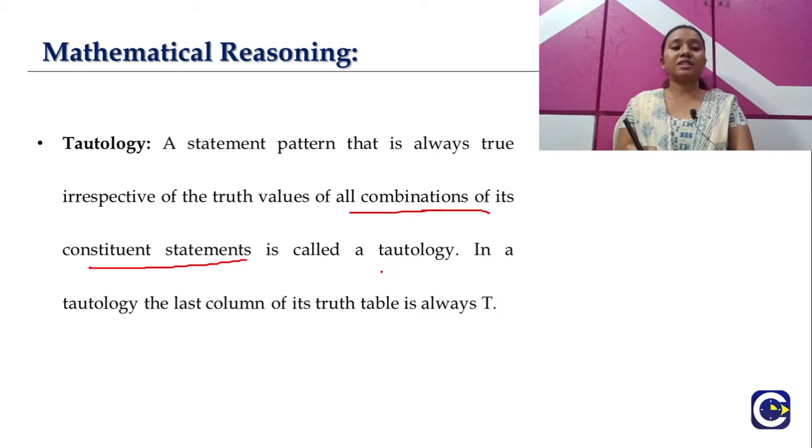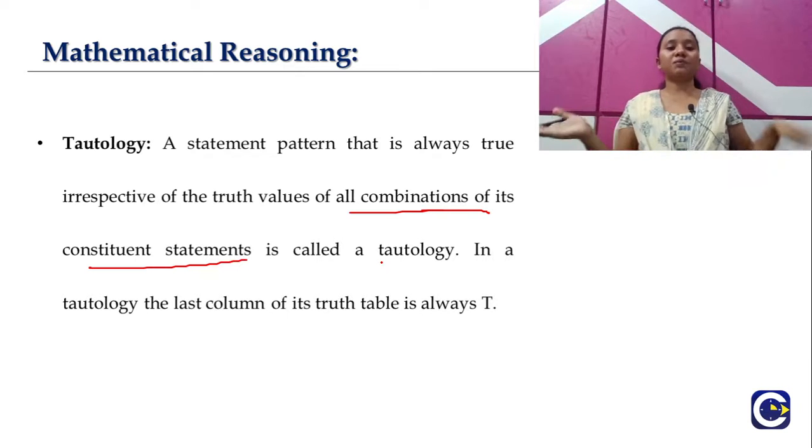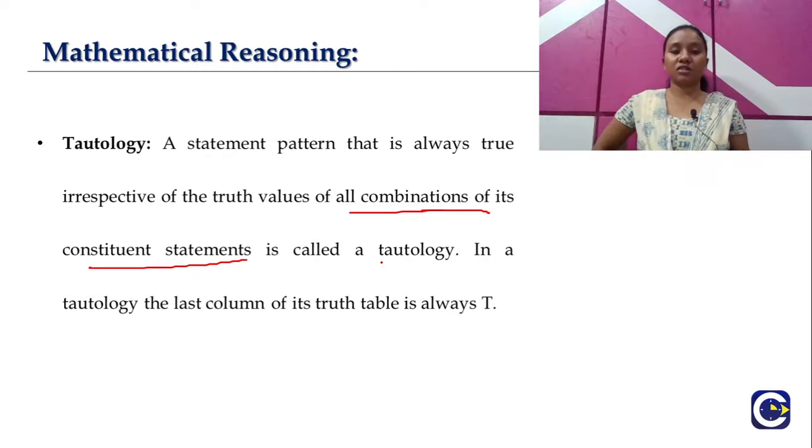So for that particular statement, it will have all truths, irrespective of the other statements. That particular statement pattern will have all the truth values to be true, so it is called a tautology.